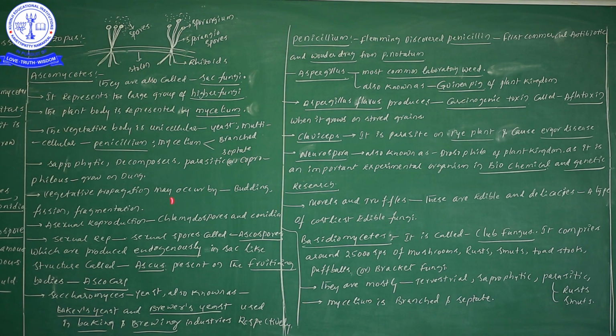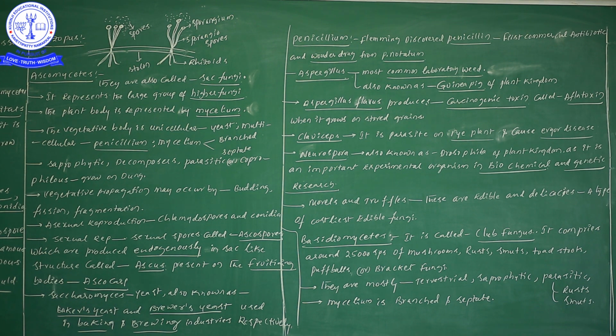Now, Saccharomyces cerevisiae is the scientific name of yeast. This yeast we call by two different names: Baker's yeast and Brewer's yeast. Why Baker's yeast? Because we use this yeast in making of bread and all.